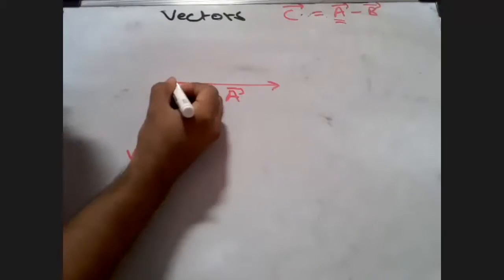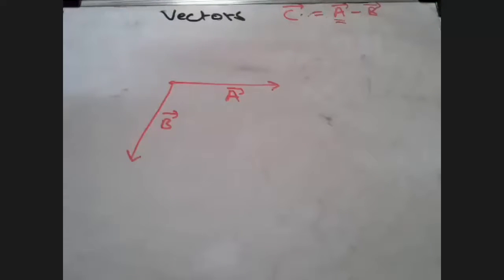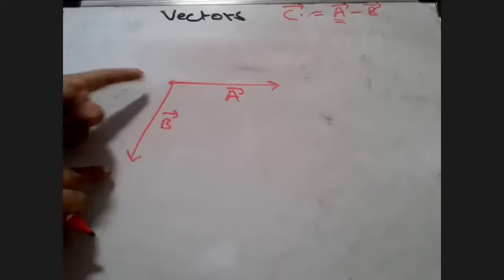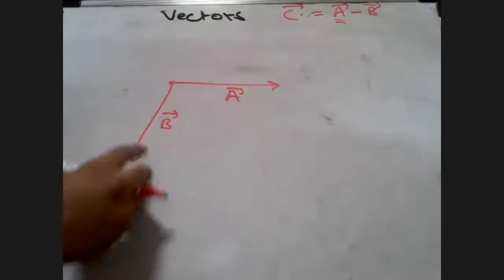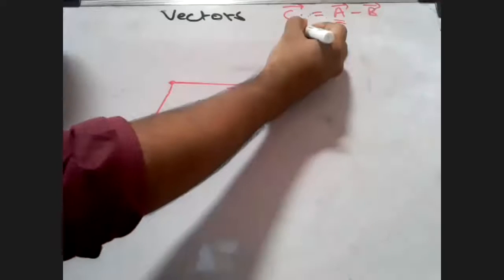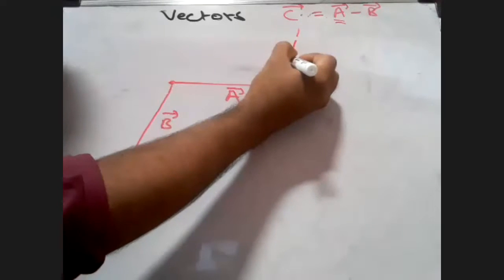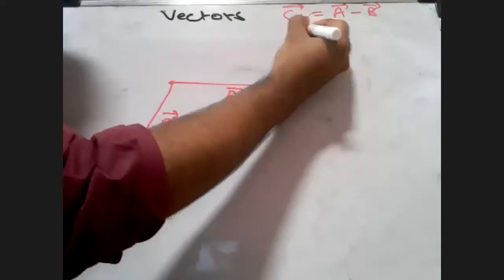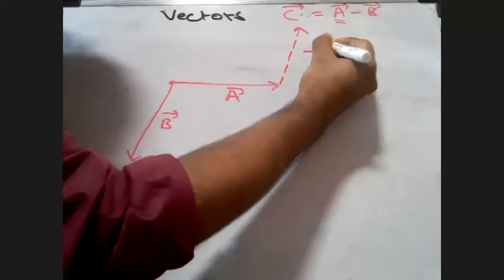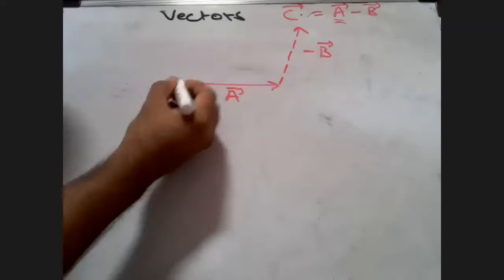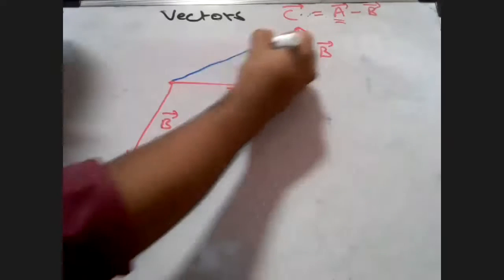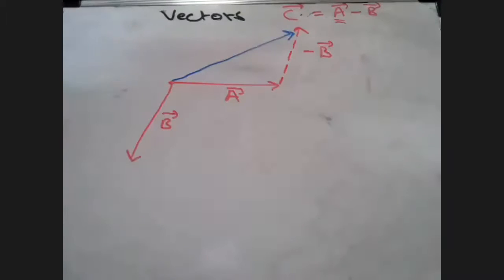So my resultant should start from here, but it should go somewhere. So this B vector here, if I take this B vector and I invert it, what will happen? It will become a negative vector. So then what will be my resultant? My resultant will start from the tail of the first vector A to the head of the second vector which I'm considering.